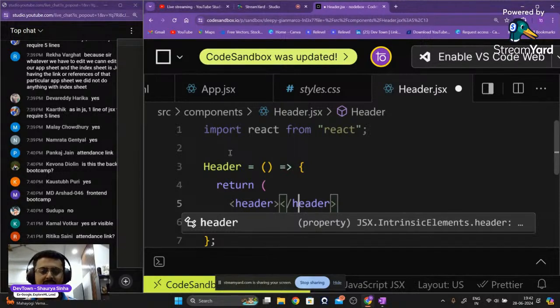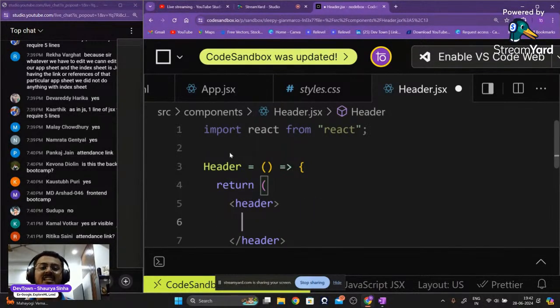Now, this opening and closing header tag that you are able to see on your screen is just like a div tag. It is exactly a div tag. There is no difference between a header tag and a div tag. It is the same thing. Just that a div tag is a generalized container tag, that is, a container tag that can be used anywhere. Whereas a header tag is a div tag that is used to create headers, that is the top portion of your website.